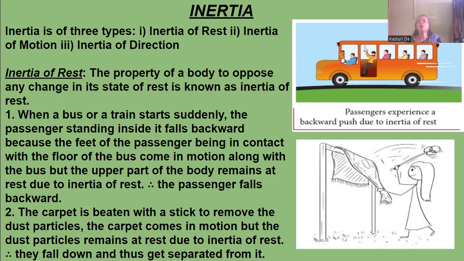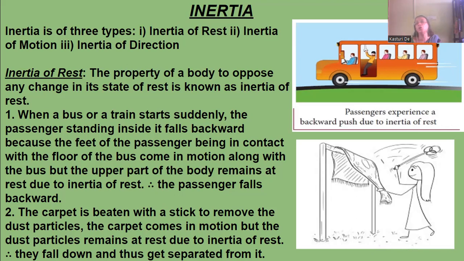For example, when the driver starts a bus or a train suddenly, what happens? The passengers who are standing there tend to fall backward. Why? Because when the vehicle starts, it comes in motion.